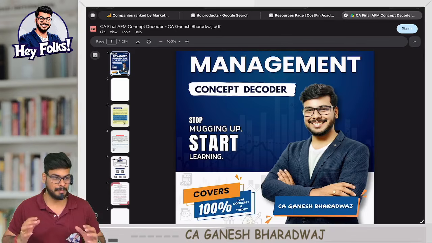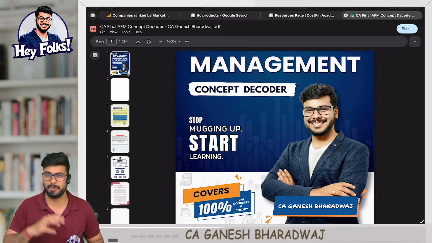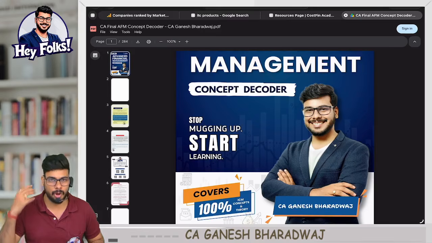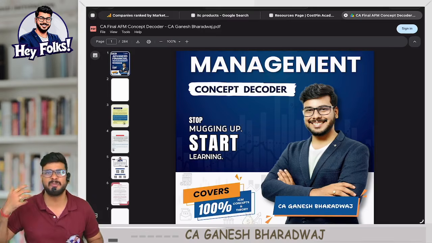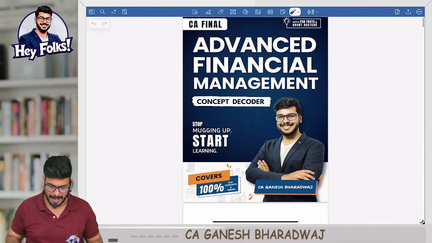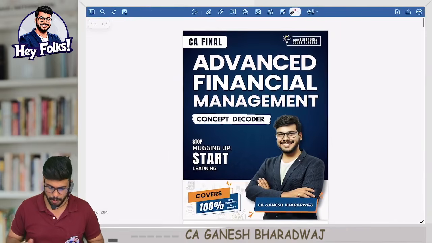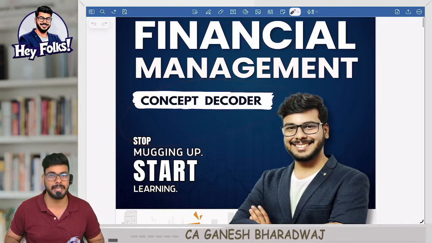Now guys, this book, more specifically the concept decoder book, and of course the other books also, was like a dream project for me, where it took a lot of time to prepare this. A lot of research has gone into it, and I will walk you through these books. The first one is the concept decoder book.